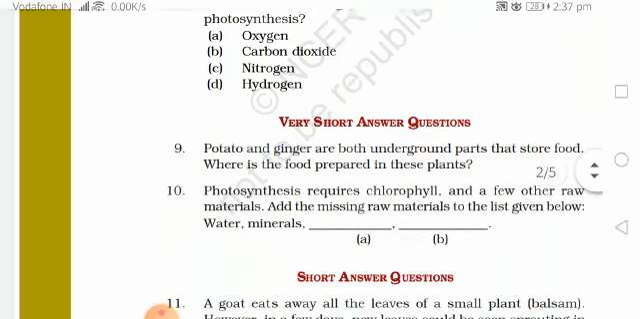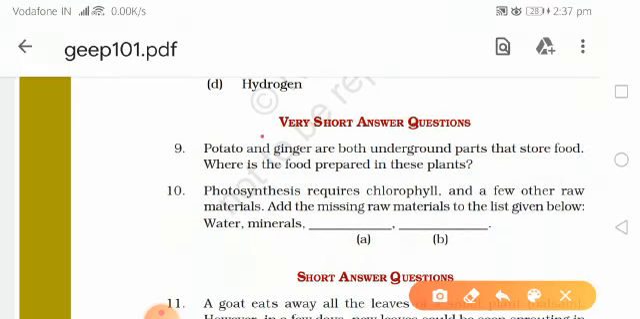Now here come the very short answer questions. I told you we will do very short answer questions and short answer questions. So the first question is: potato and ginger are both underground parts that store food. Where is the food prepared in these plants? So these are underground parts, so from where do they get food and where do they prepare the food?